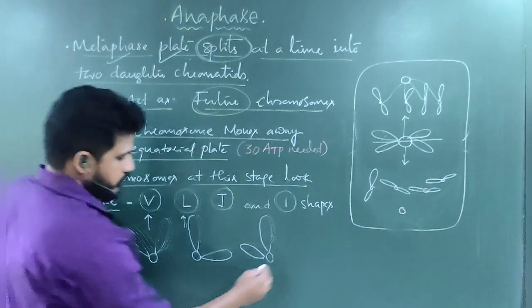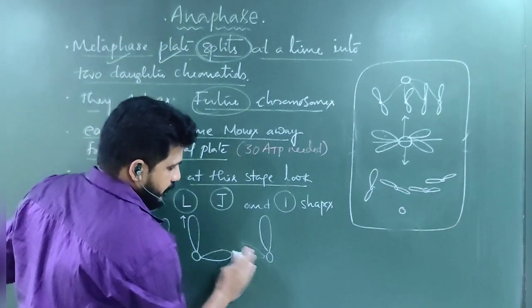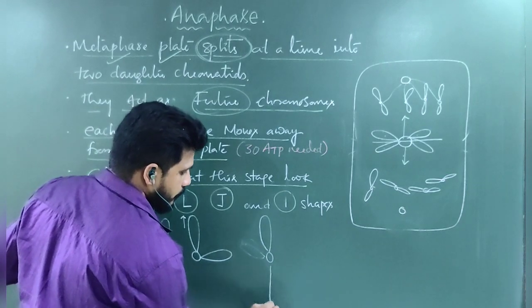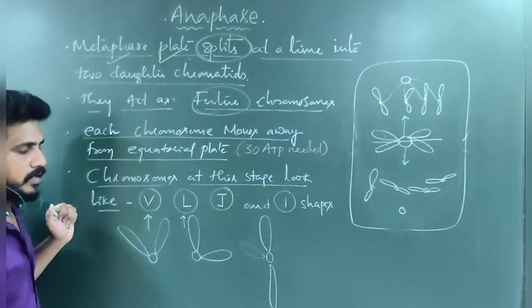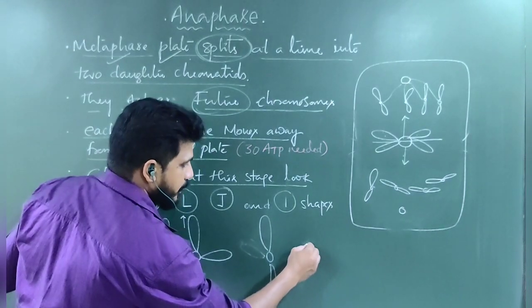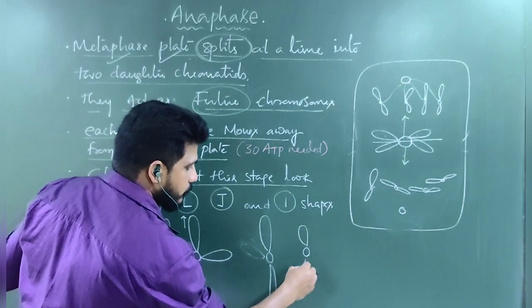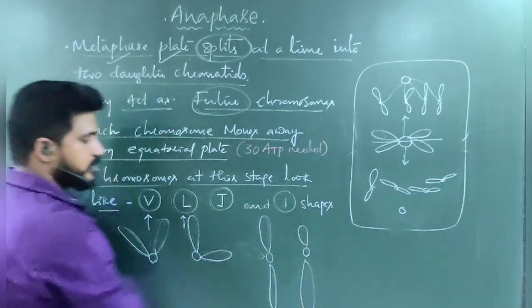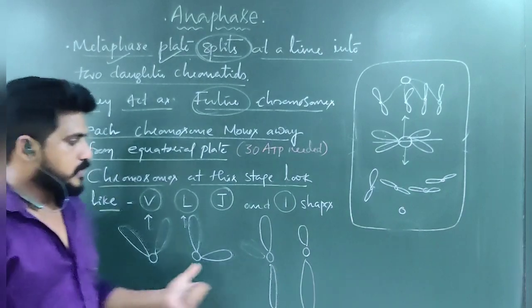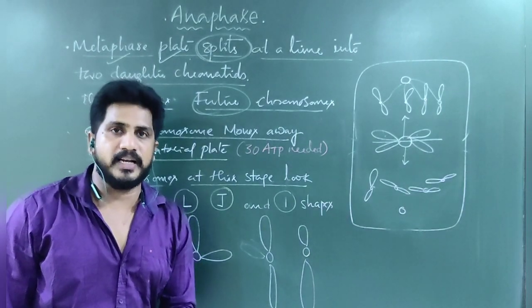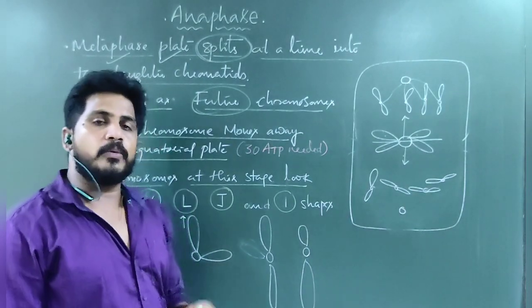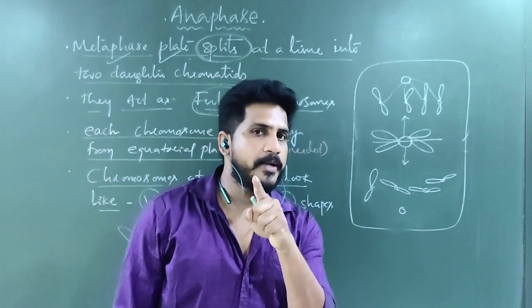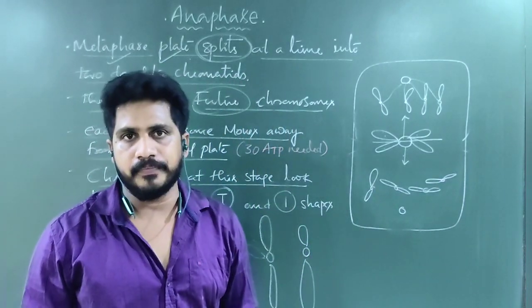One sister chromatid will be like this and one sister chromatid will be like this. And another one, if it is a sister chromatid, it just looks like this. One is short and one is large. So chromosomal shapes can be observed clearly in the anaphase. Chromosome arms and their morphology can be observed clearly in metaphase.